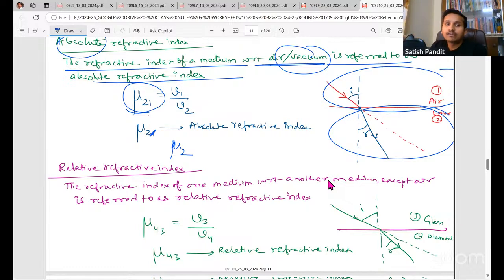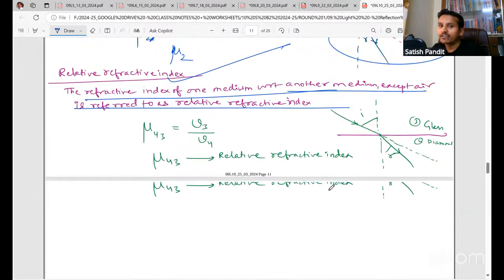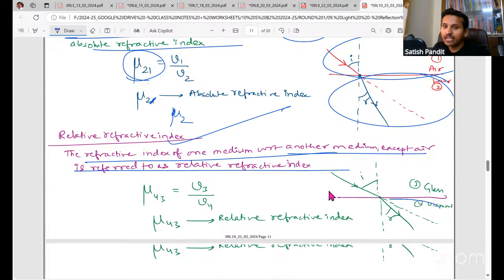Relative means the refractive index of one medium with respect to another medium, except air. For example, here I have taken diamond and glass. That is relative refractive index, because we are finding the refractive index of diamond with respect to glass.